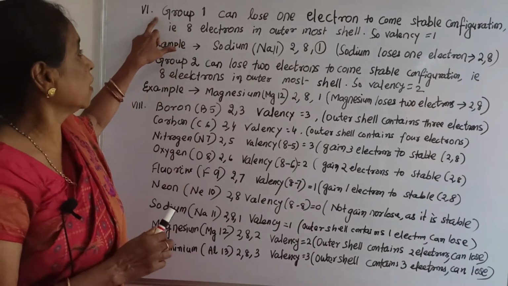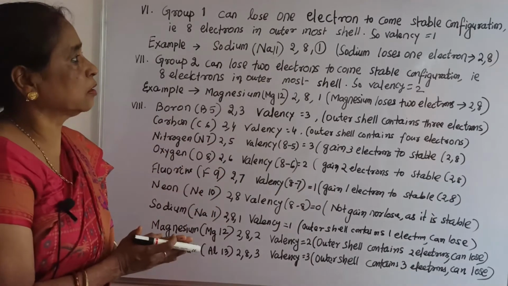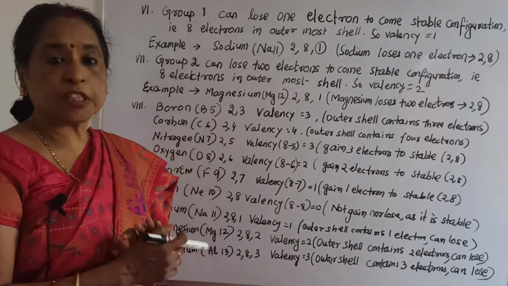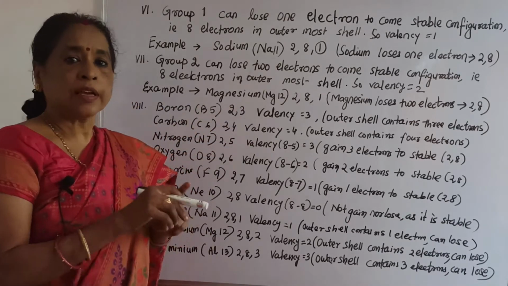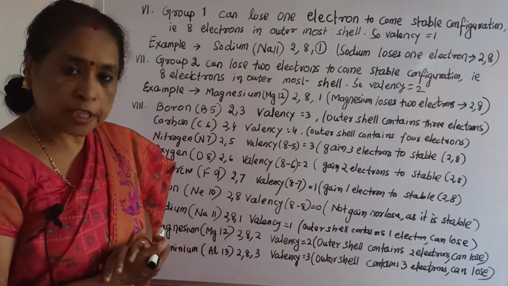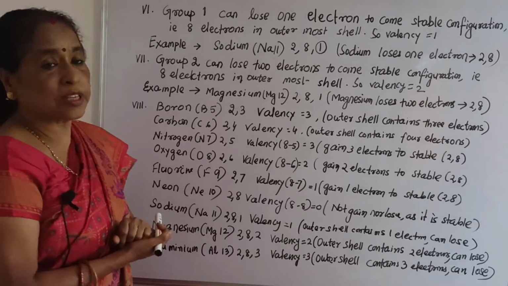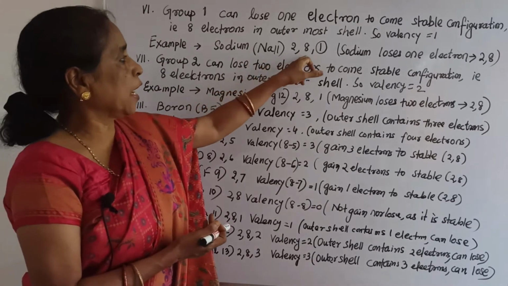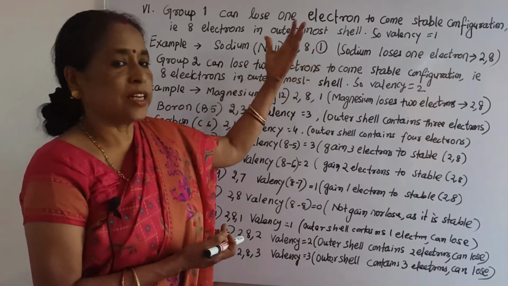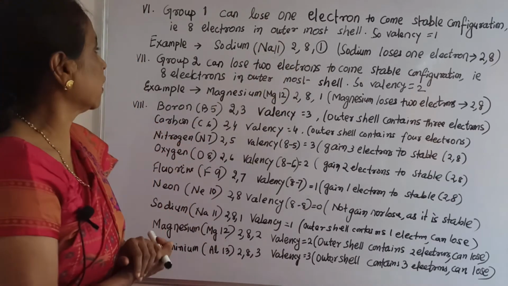Since group 1 can lose 1 electron, I told you group 1 can lose 1 electron to become a stable configuration. What is a stable configuration? That means the outer shell should have 8 electrons. So that is 8 electrons in the outermost shell, that is why its valency is 1. Similarly, for example sodium 2, 8, 1 contains 1 electron in the outer shell, so it can lose 1 electron, that is why its valency is 1.